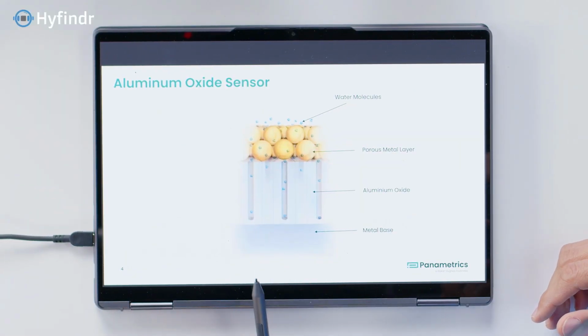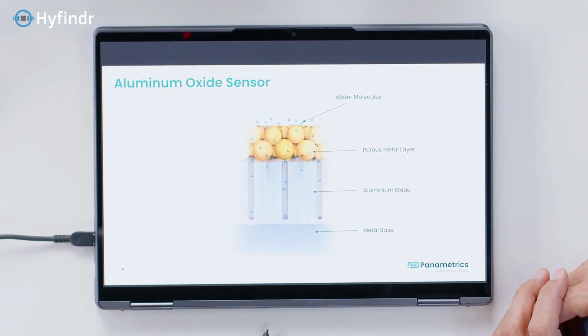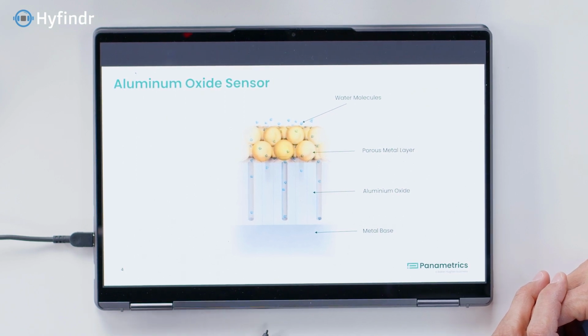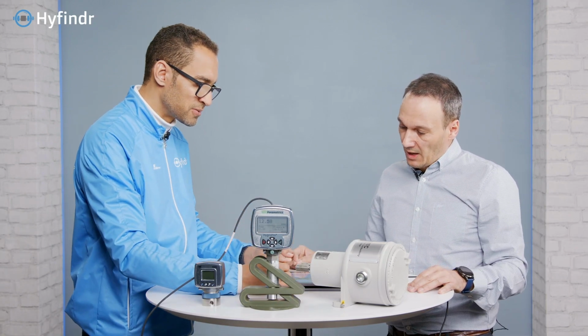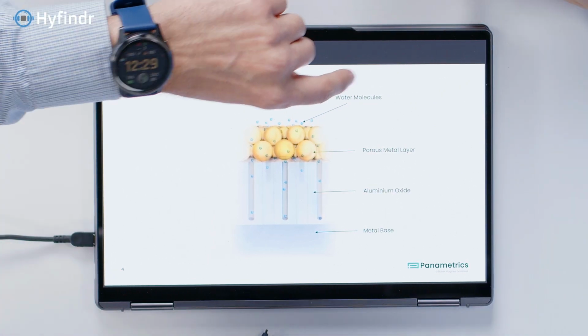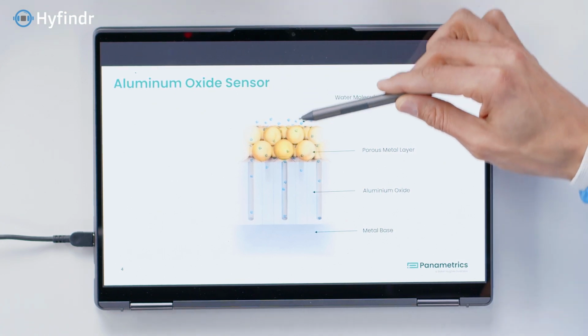You can see on the drawing, the sensing element consists of three different layers. We have the metal base, then the aluminum oxide, the measurement layer, and on the top we have another layer, like a membrane or another coating. The top side is exposed to the medium. So this is the measuring medium on this side.